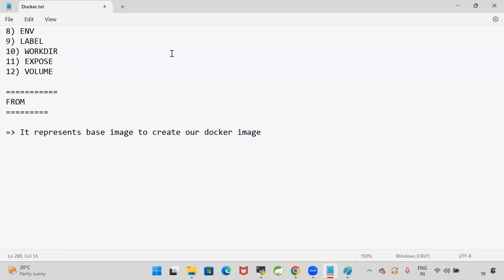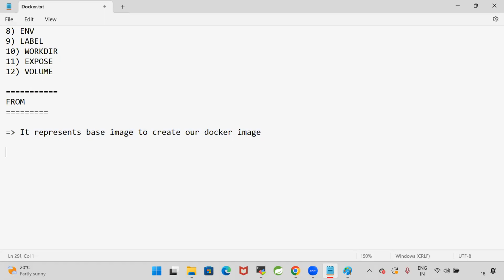So now I want to run my application. I have the code, and to run this code, I need Java. So Java is called the base image to run my application. Here in the Docker file, we are going to write the FROM keyword. What is the purpose of this FROM keyword? The FROM keyword represents the base image to create our Docker image.